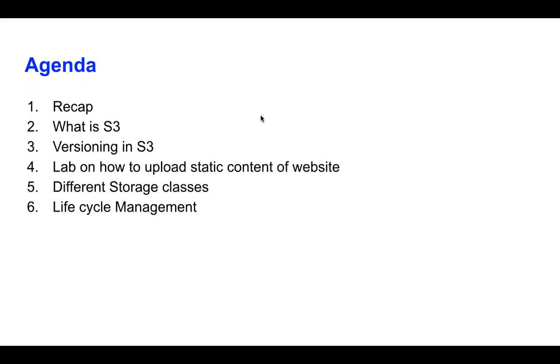I was talking about lifecycle management. S3 provides different storage classes, like standard, infrequent access, glacier. So what is the purpose of those storage classes? Everything is based on how frequently you want to access the data, and cost. For example, the log file which I was talking about, maybe you don't need a log file after 30-40 days.